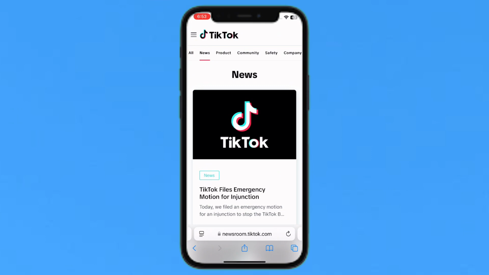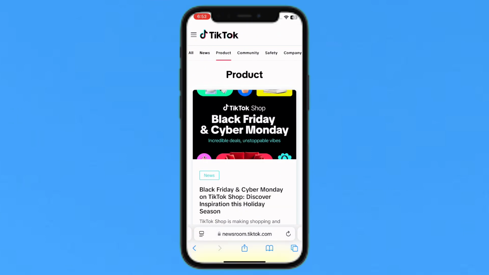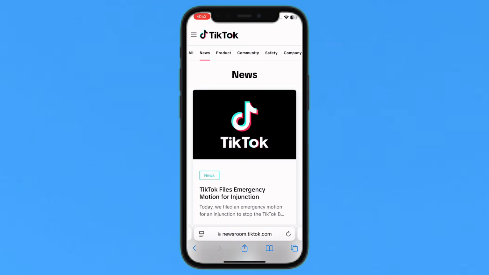So if you want to see more things, like products, which is the latest launch, you will just tap on product. So here you will see the TikTok Shop Black Friday Cyber Monday, and whatever you want to know about TikTok, absolutely right news, you will just visit it.